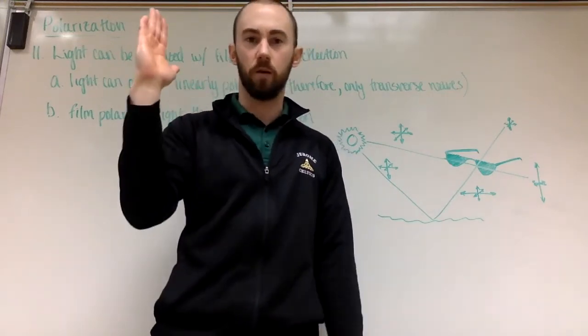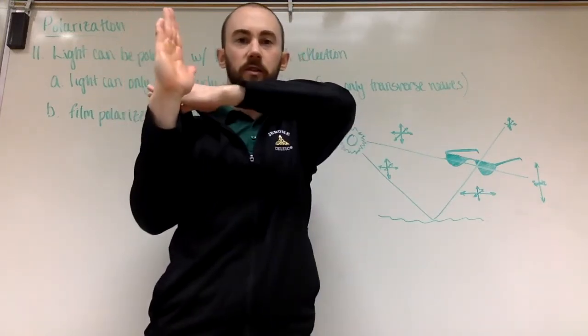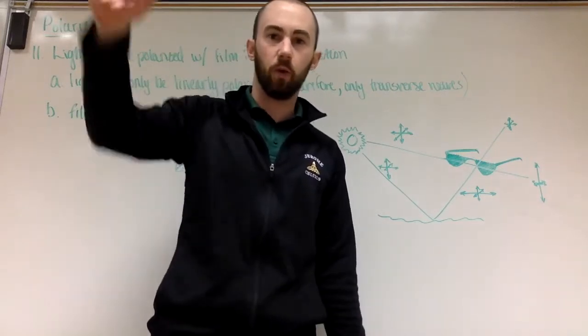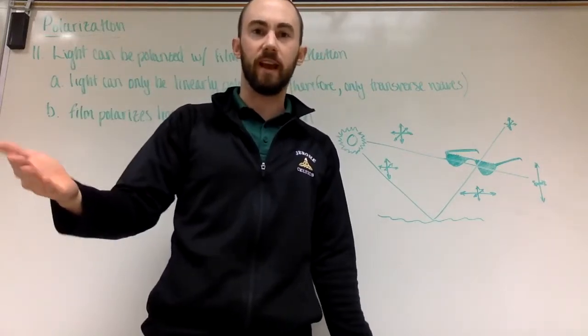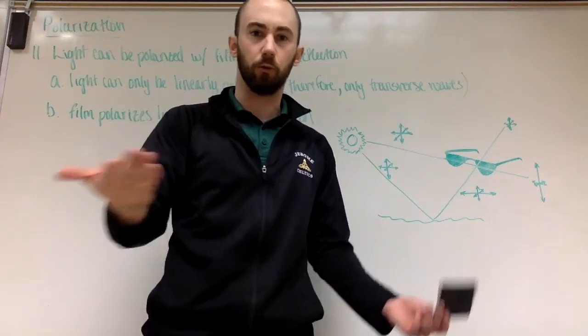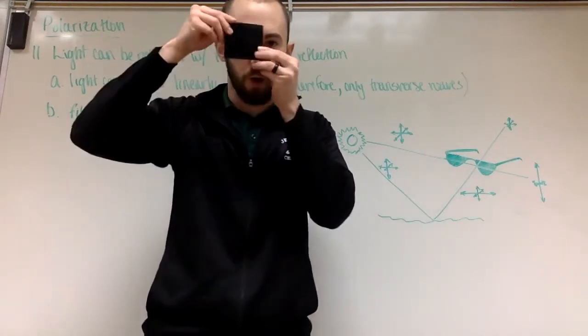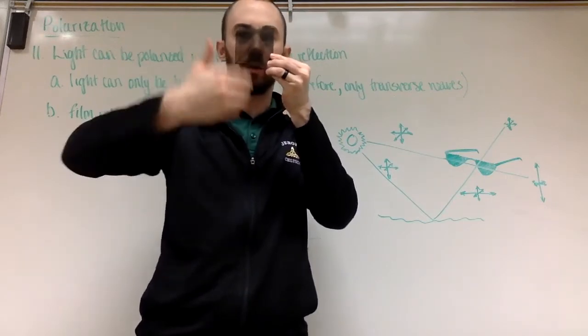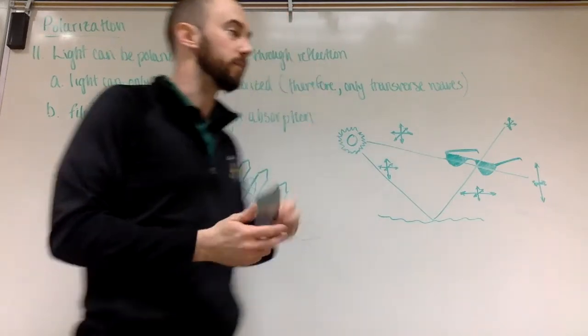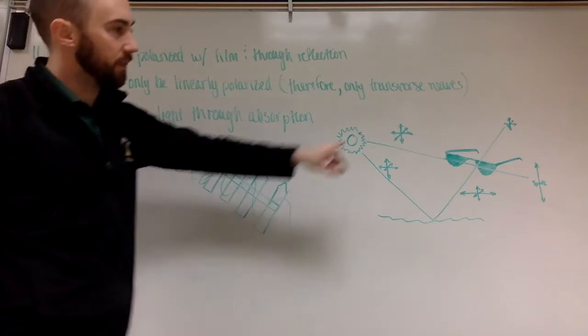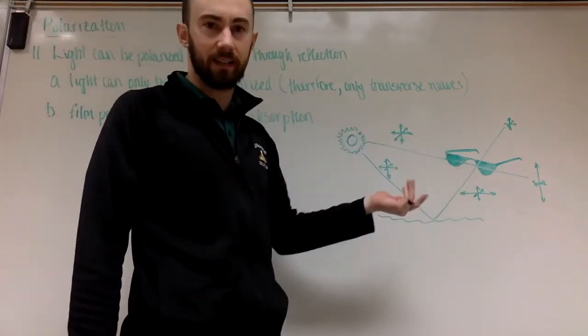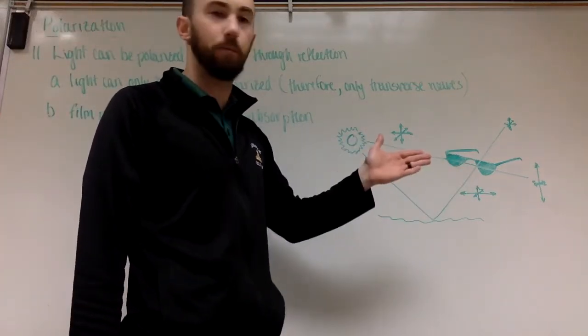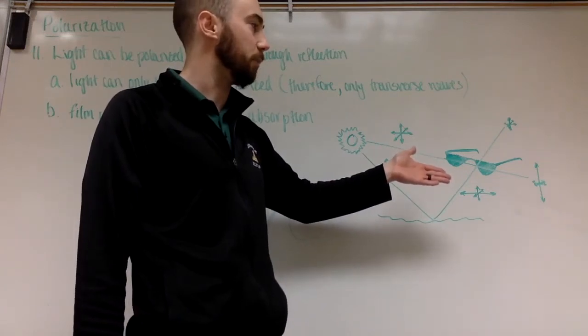Now imagine I have one picket fence straight up and down and one turned sideways. Well, only the straight up and down waves are going to go through it. Then when it gets to the next fence, they'd have to be going sideways to go through it. So there's no light left over, which is why you can't really see anything through this. I rotate it. Now you just have a longer section where it's only blocking out the straight up and down waves. Similar things can happen, and this is how sunglasses work. It takes out all of the light that's not in polarization with it. It's not lined up with its axis.